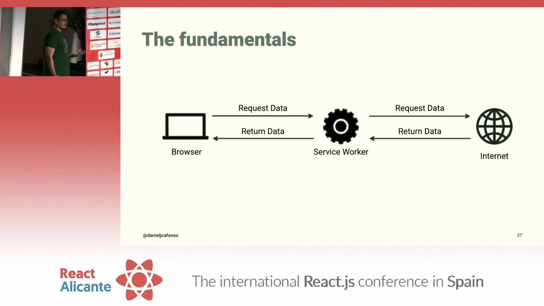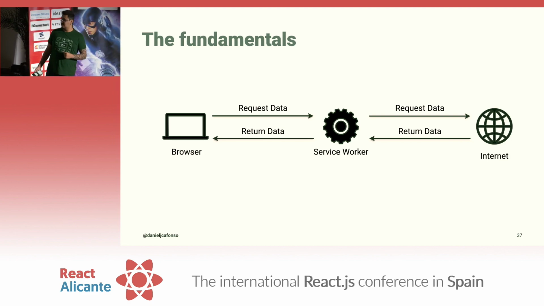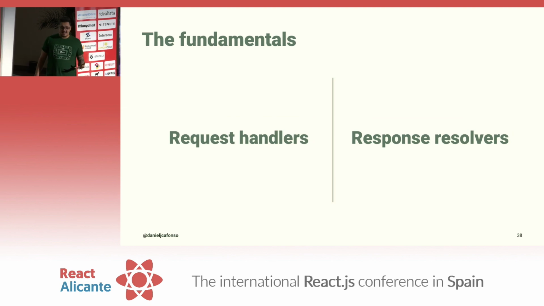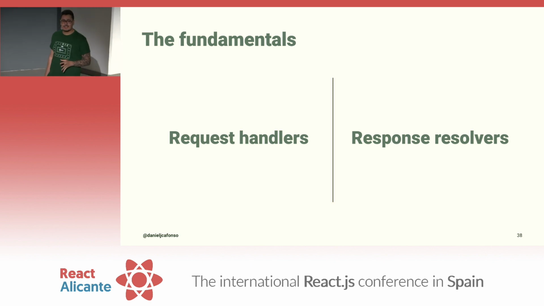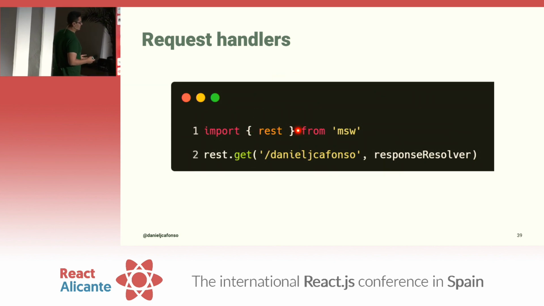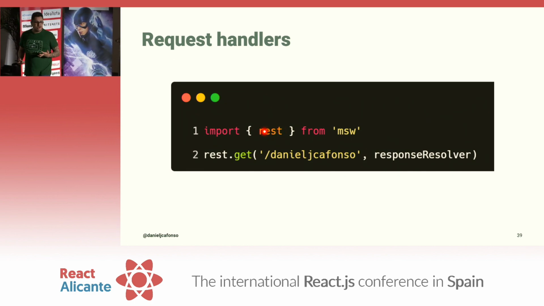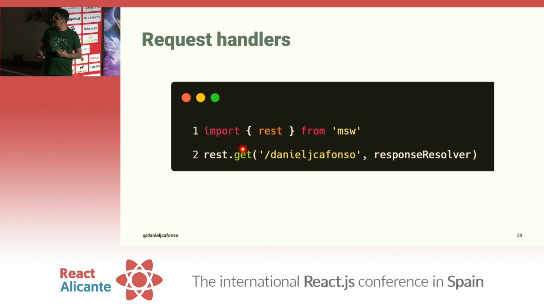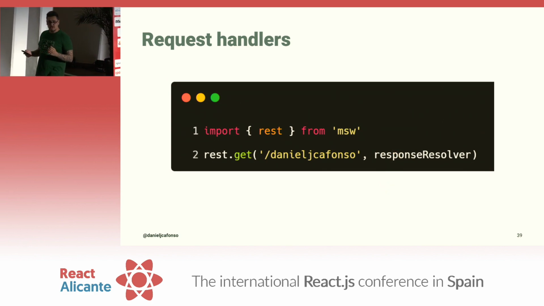Now, to specify a contract, to specify how Mock Service Worker works, sorry, it's a funny word, we need request handlers and we need response resolvers. Request handlers are the things that are responsible for defining your route. So let's look at this example that we have here. Here we are importing rest. So we're probably building a REST API. What do we do after? We say, okay, whenever there's a GET request to the route Daniel JC Afonso, we're going to return this response. We're going to execute this response resolver. Pretty cool, right?